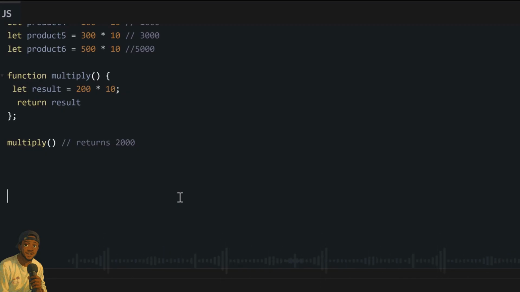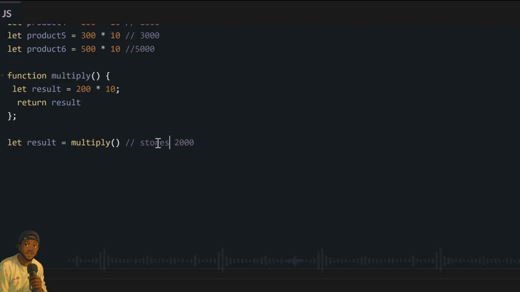And then after you call your function, the result that comes out, you can save it inside a variable outside of the function again. That is, if you want to save that value to use it again, you can save it the normal way we would save a variable. You could just say let your variable equal to this function call, because you know this function call will return the value, and then the value will be saved inside our variable.